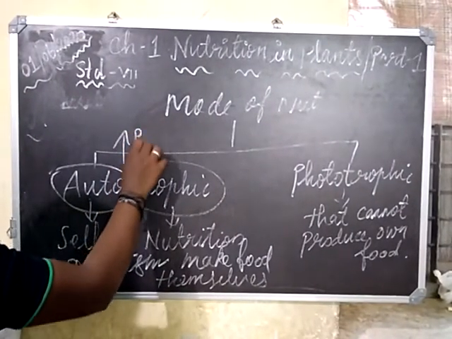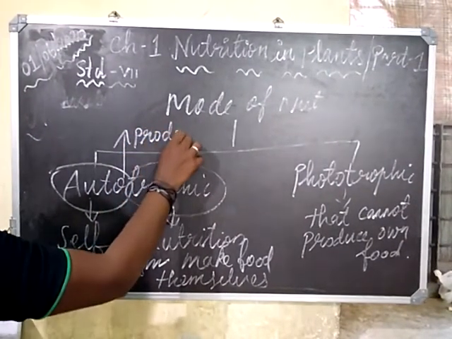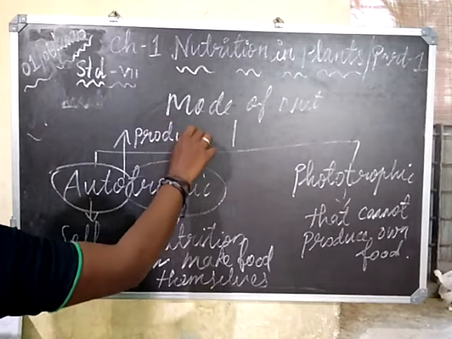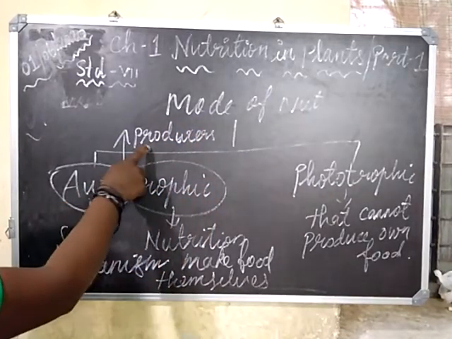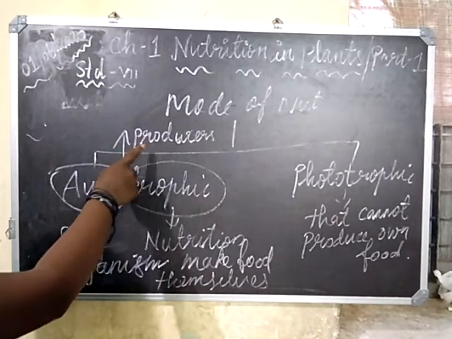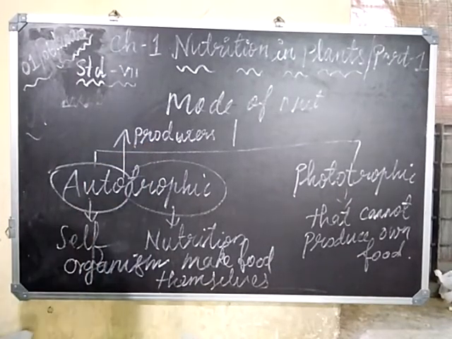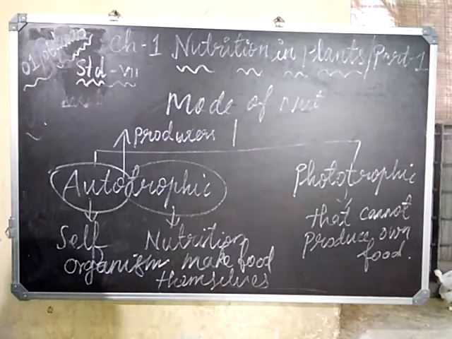Now when we talk about autotrophs, autotrophs are also known as producers. First, producers, they produce for themselves.